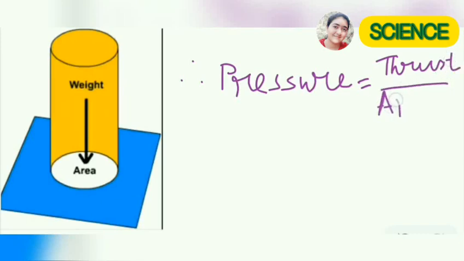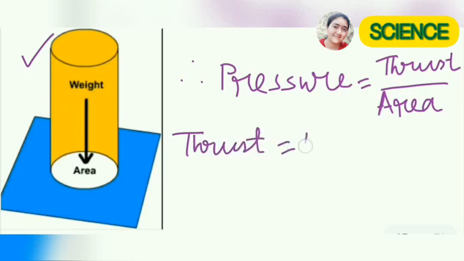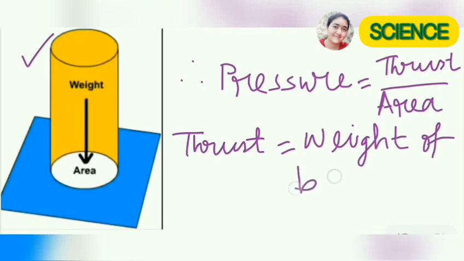Okay. Now how do you get thrust? Here thrust is equal to the weight of the body. So if you find the ratio of the weight to the area of contact on which the thrust is acting normally, then you will find the pressure. Okay.